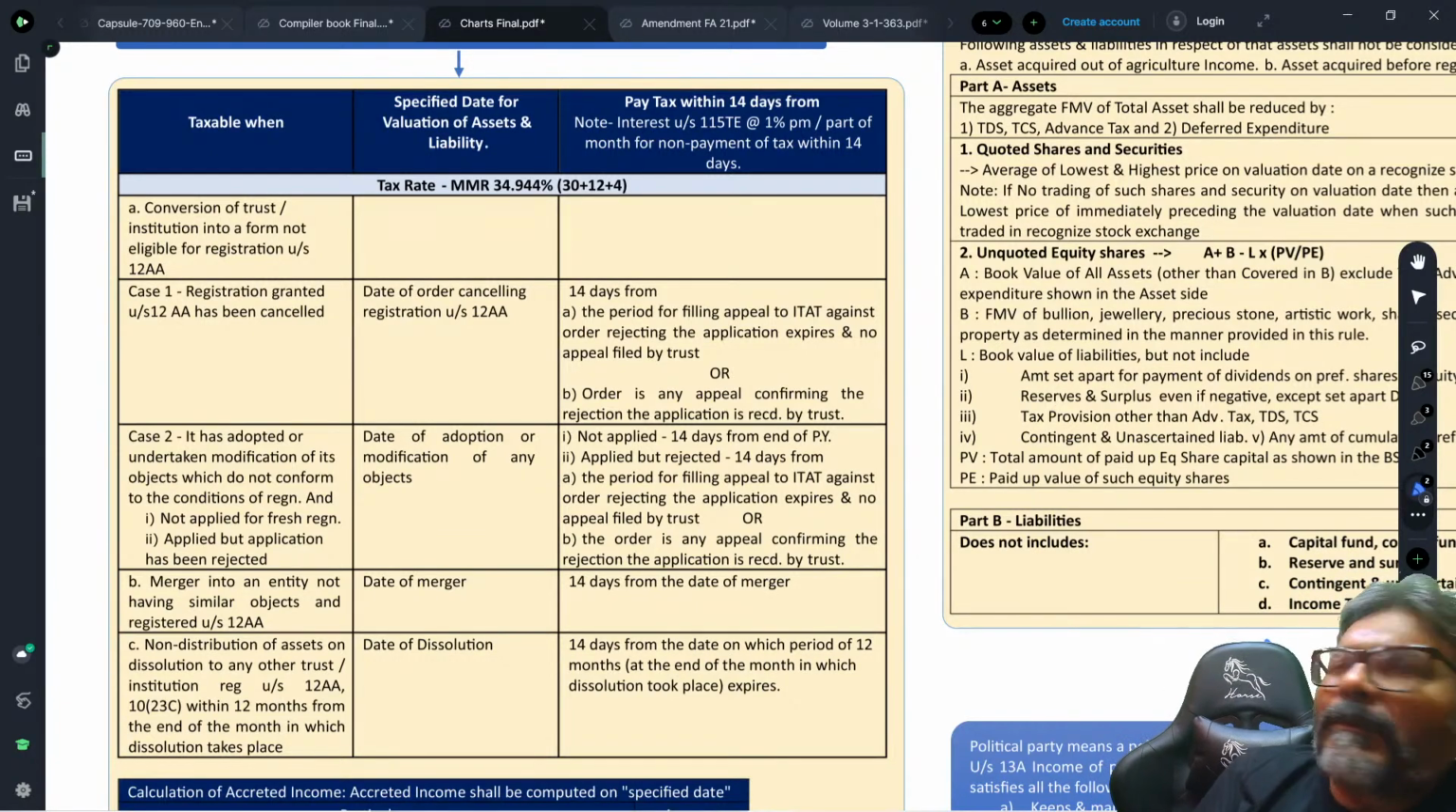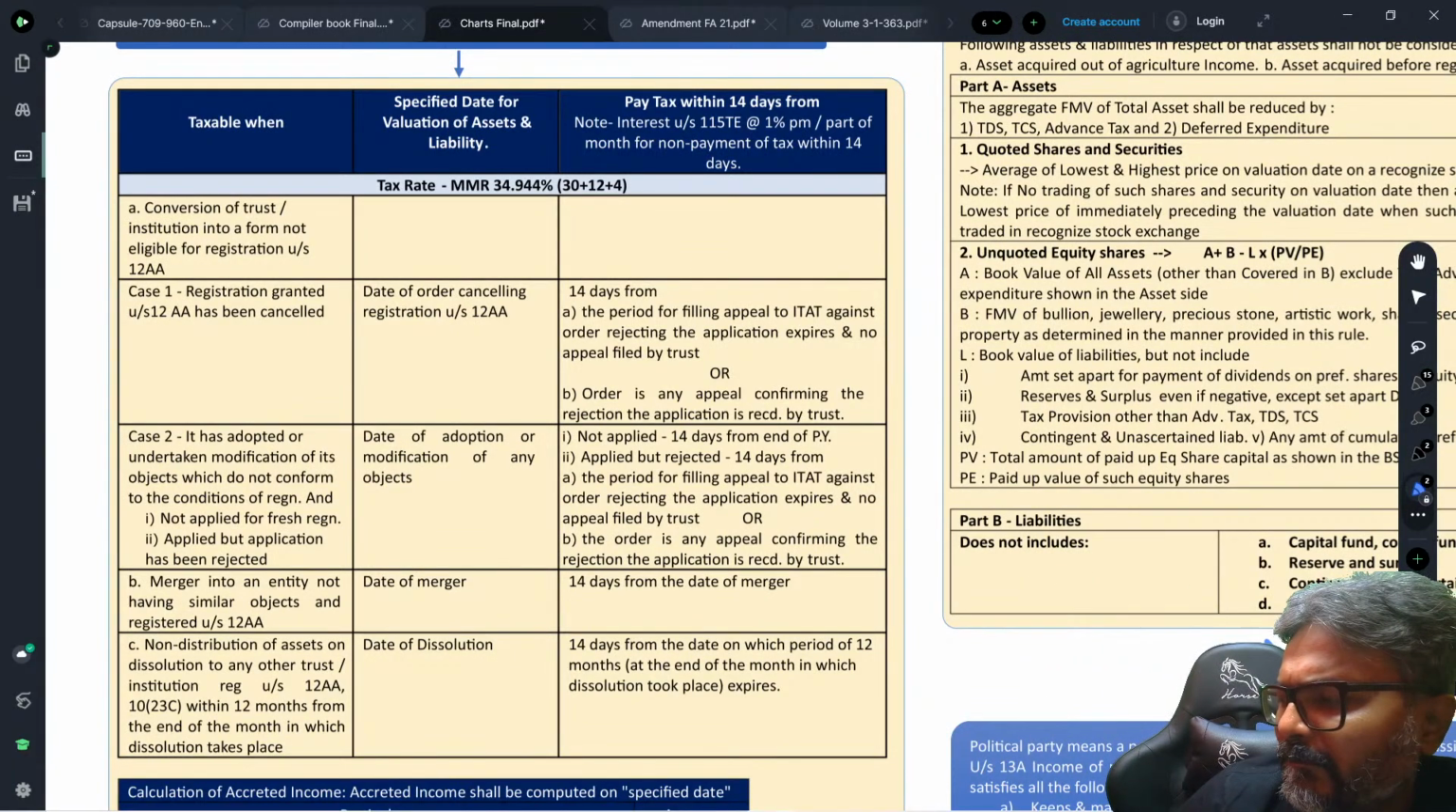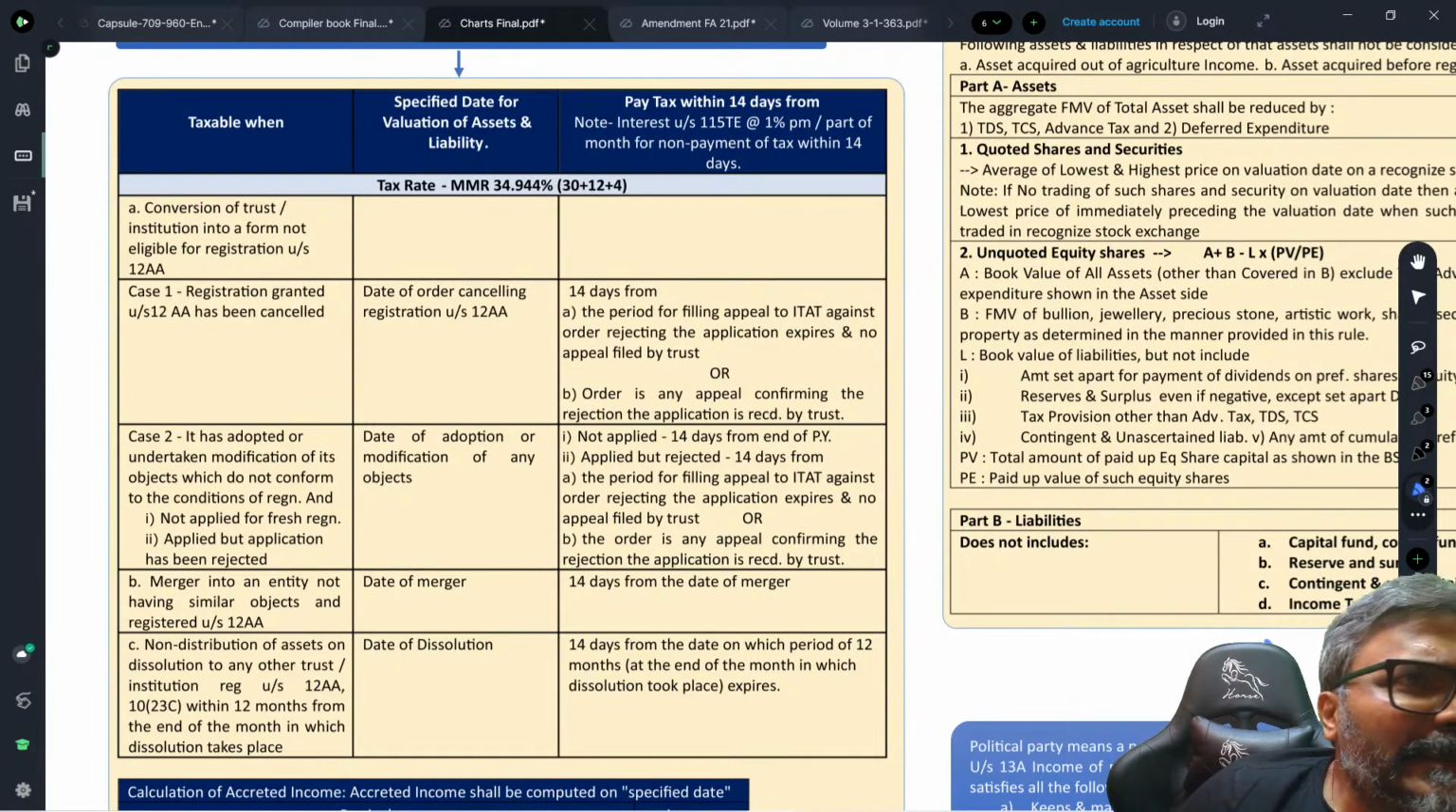Students, obviously when I apply the income for acquiring the asset, will I get the exemption, student?